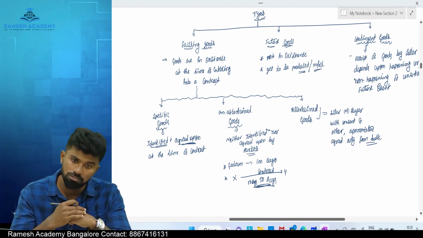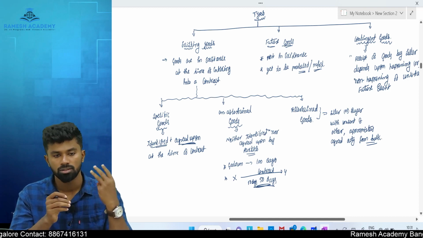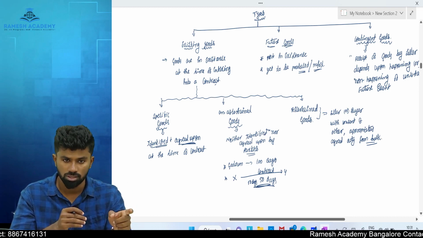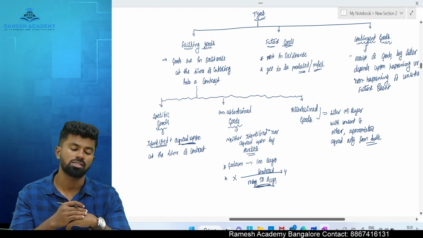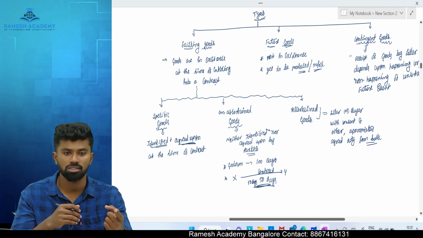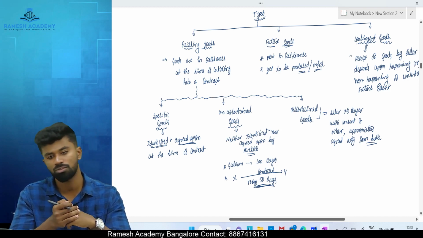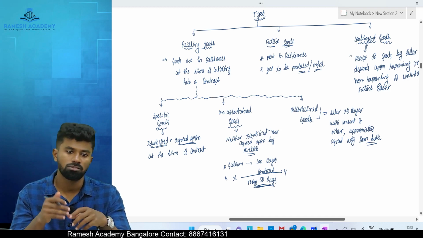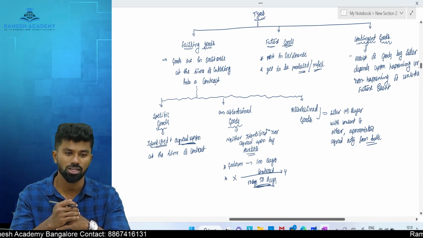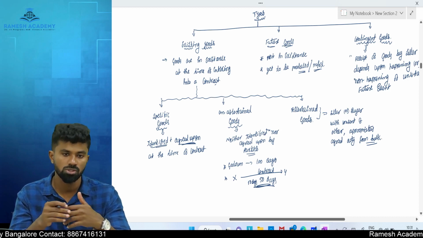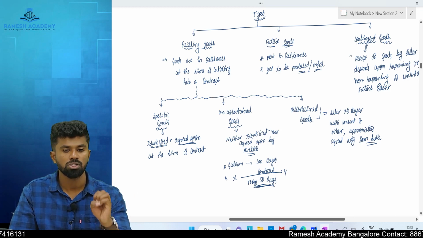For the purpose of transfer of ownership, we can classify the goods into how many types? 3 types. What are the 3 types? Existing goods, future goods, contingent goods. If the goods are in existence when the contract is made, they are called existing goods. If the goods are yet to be produced or manufactured, it is called future goods. The selling of goods which depends upon the happening or non-happening of a future event is called contingent goods. Existing goods can again be classified into 3 types: specific goods, unascertained goods, ascertained goods.